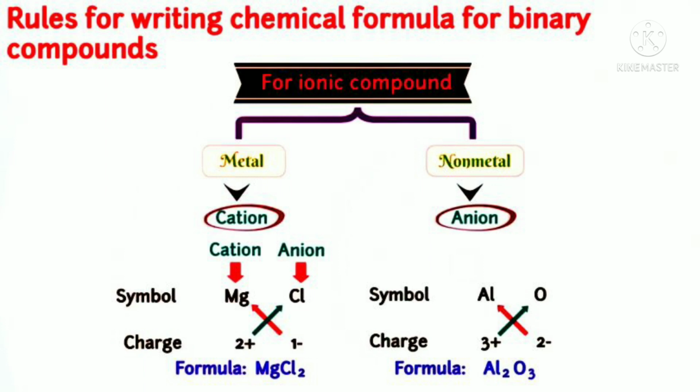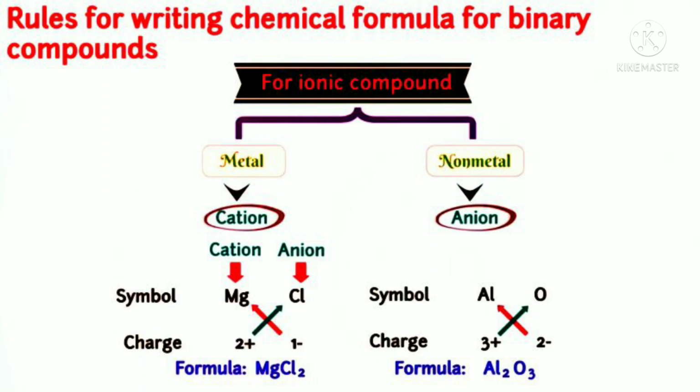Rules for writing chemical formula for binary compounds. For ionic compounds, metal and non-metal. Metal is cation and non-metal is anion. So, cation, anion. Symbol, cation Mg and anion Cl. So, charge is 2 plus and 1 minus. Here the crisscross method is applied to form the magnesium chloride compound.